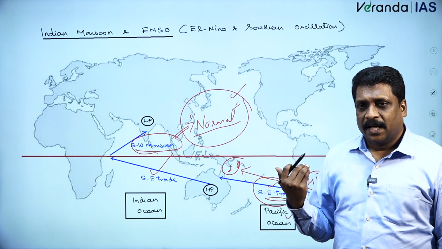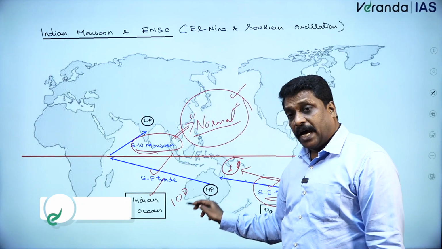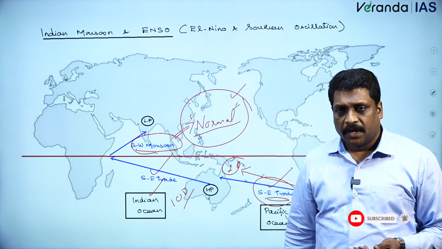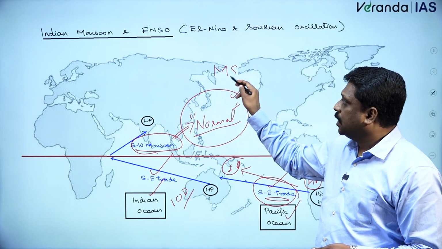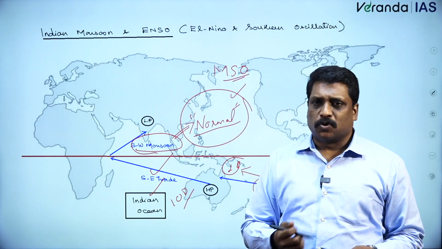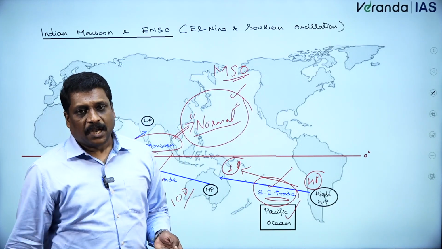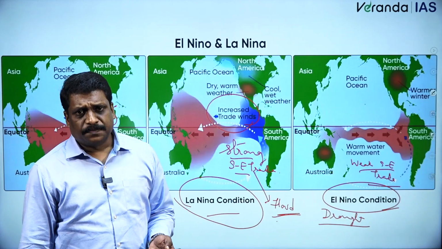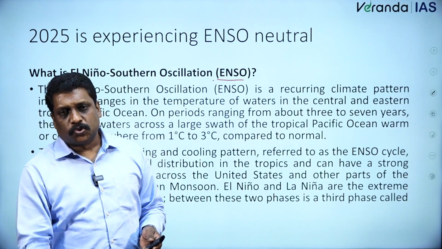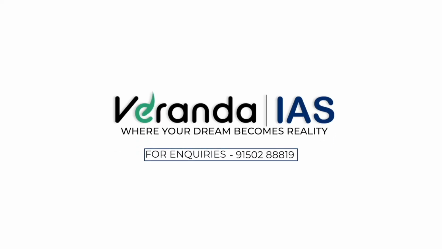The answer is no. We do have some phenomena happening in the Indian Ocean. We call them the Indian Ocean Dipole. Even IOD will be affecting the Indian monsoon. We have IOD positive phase and negative phase, and accordingly it will be affecting it. We have something called MJO, Madden-Julian oscillation, which will also be impacting the Indian monsoon. So there are various factors influencing the Indian monsoon. But given the condition we are now experiencing, the so-called ENSO neutrality, if I want to summarize the overall picture, the monsoon is generally expected to be normal.